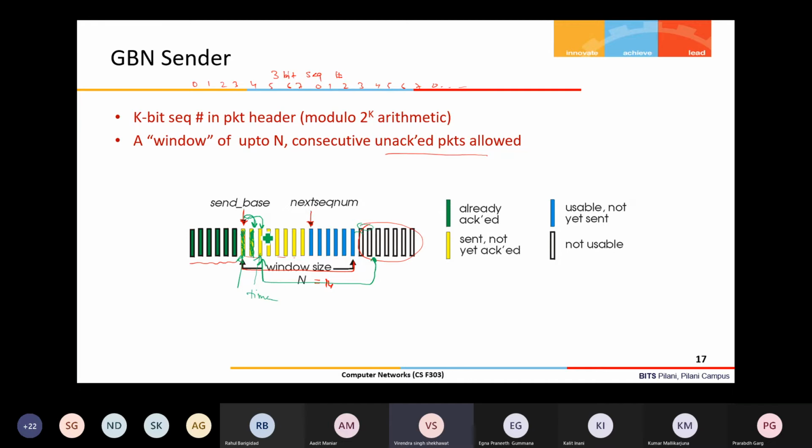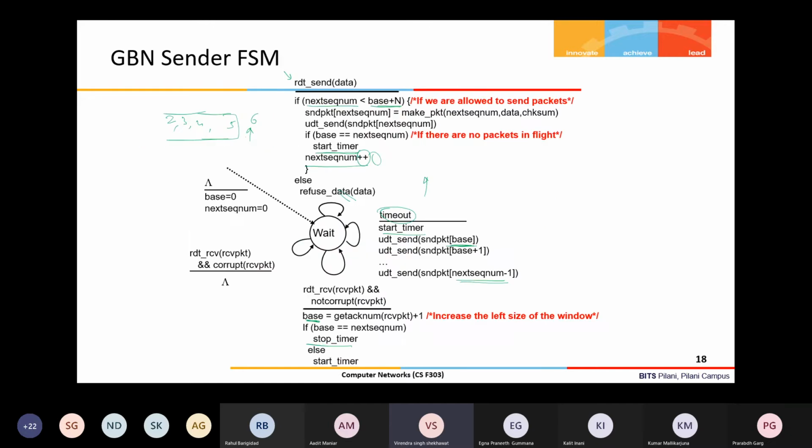And by the time we reach here, let us say this acknowledgement is also received. Now there is no outstanding packet. So in that case, no timer will run, because next sequence number and my send base are the same. Same means no packet is outstanding and there is no timer running. So I need to check the condition accordingly.